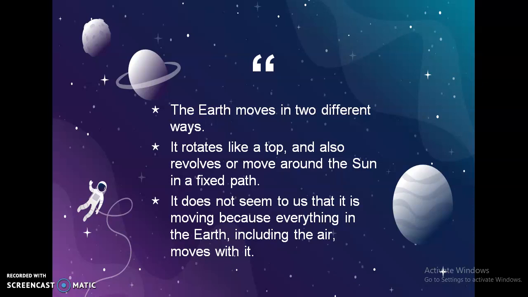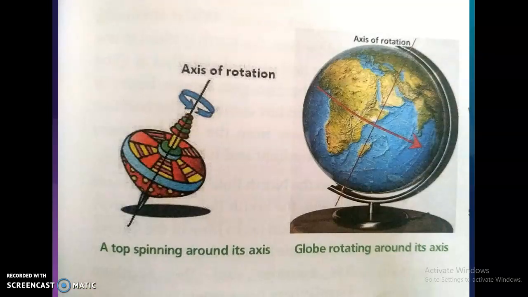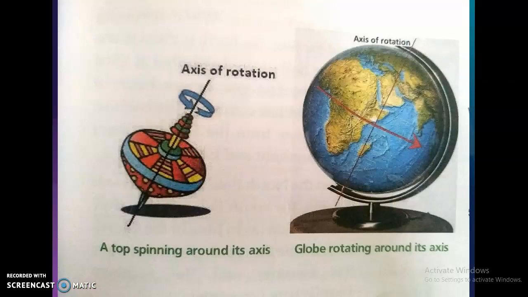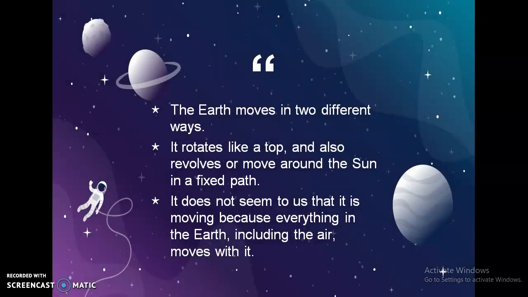The Earth moves in two different ways. How many ways? Two different ways. It rotates like a top and also revolves or moves around the sun in a fixed path. Okay? It rotates like a top. Top, you can see the picture. This is a top.